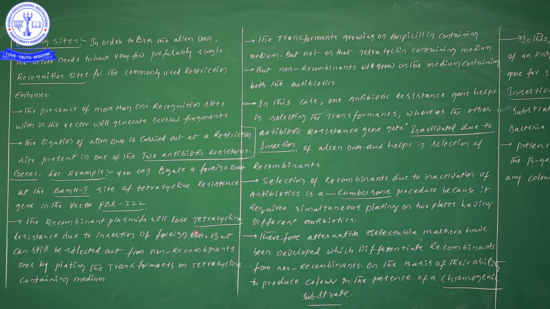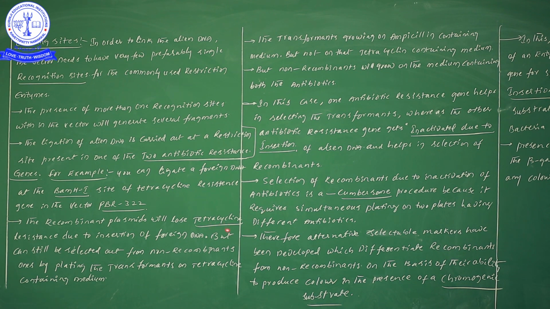When our foreign gene is present at the tetracycline region, before insertion the plasmid had tetracycline resistance, but once we have inserted our foreign gene at the tetracycline region, it no longer shows tetracycline resistance.